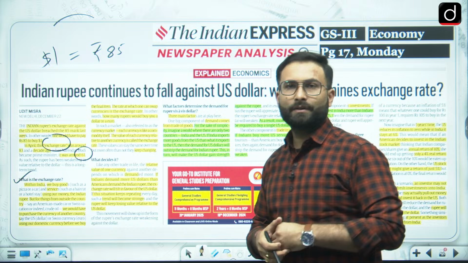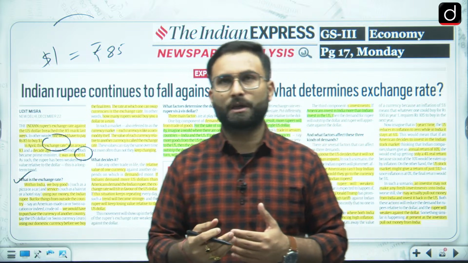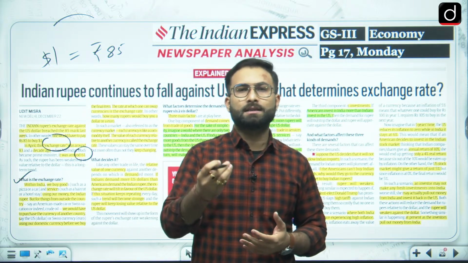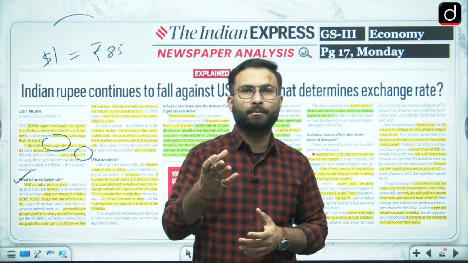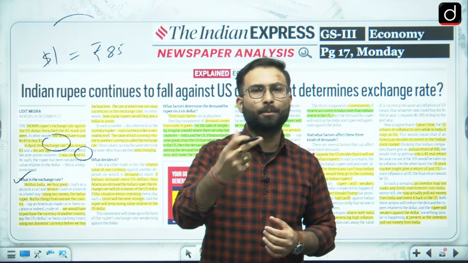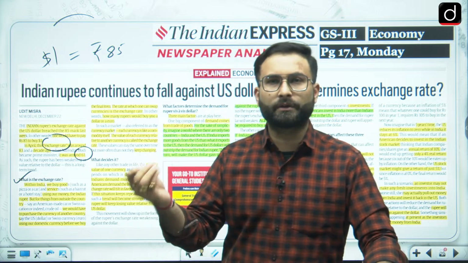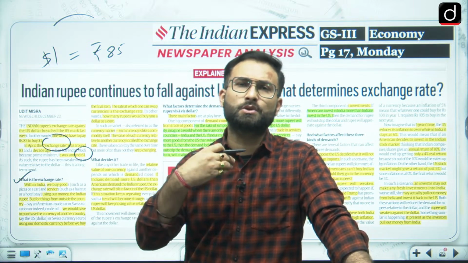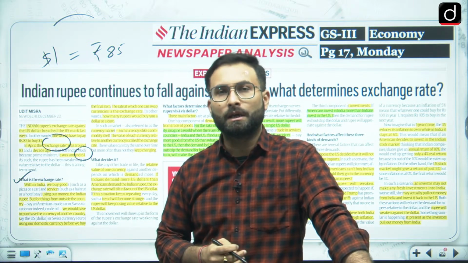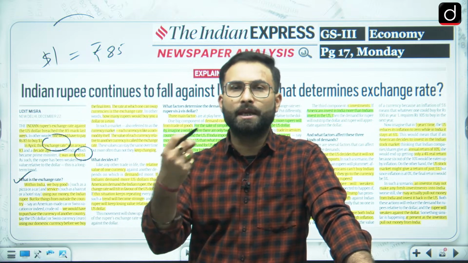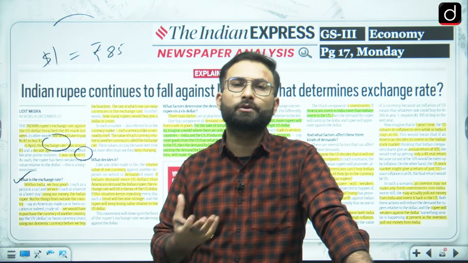Now, what is the exchange rate? When we talk about India, if you are going out and buying some stuff, let's say a toothpaste, you are paying in the domestic currency. Now when you are going for a trade in the USA, or let's say you are going to travel in the USA, in the USA you have to pay in US dollars. So from where can you get the US dollar?